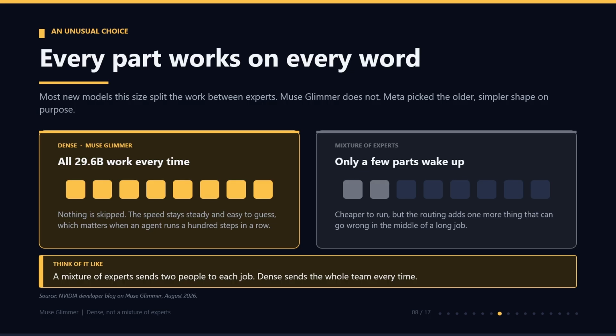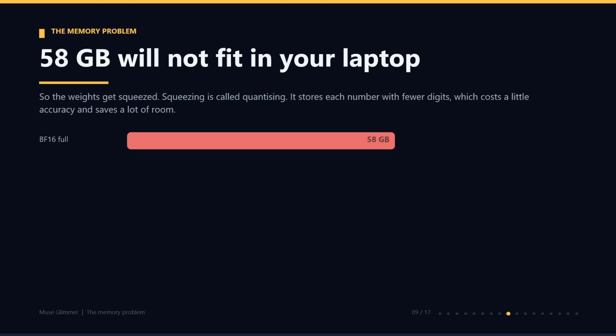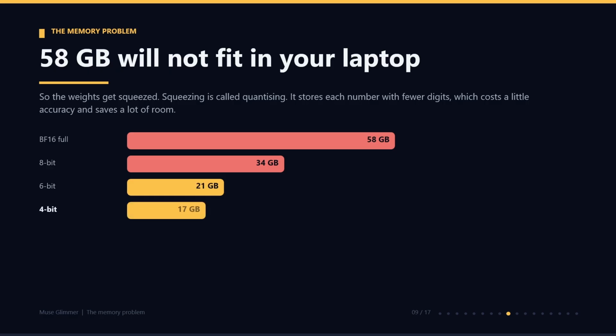Now, let's talk about actually running it, because there is a catch. At full size, the weights are 58 gigabytes. That will not fit in your laptop. It will not fit in a normal gaming card either. So the weights get squeezed. This squeezing is called quantizing. It stores each number with fewer digits. The cost is a little accuracy, and it saves a lot of room.